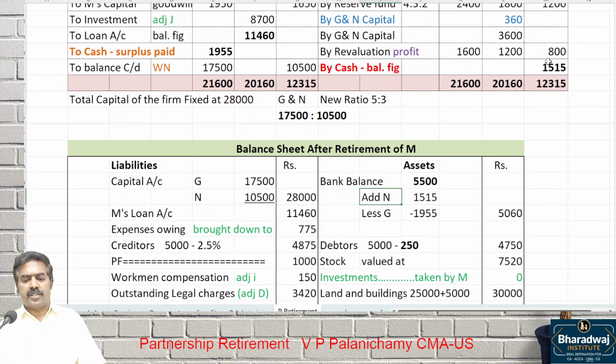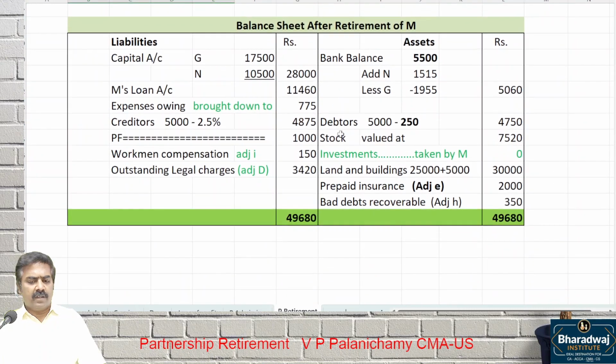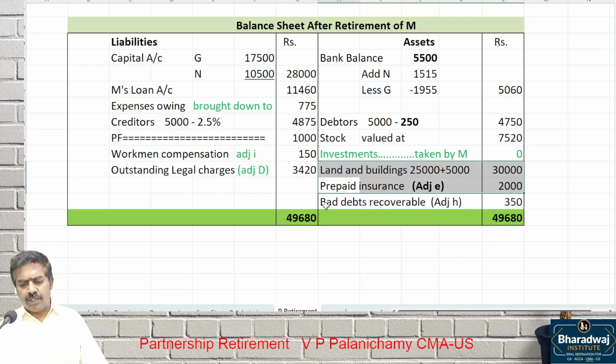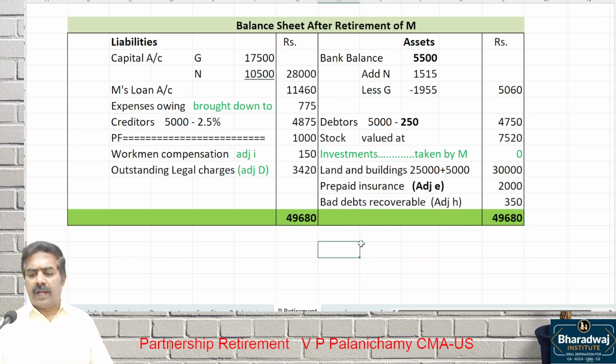Bank balance after adjustment: N brought cash in, 1,515. M took away 1,955. Debtors minus provision. Stock valued at this figure. Investments will not come. It is taken over by M. Land and buildings. Prepaid insurance and which one? Bad debts recoverable given in adjustment number H.